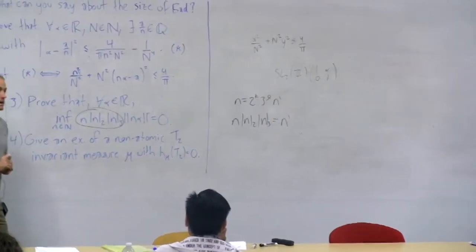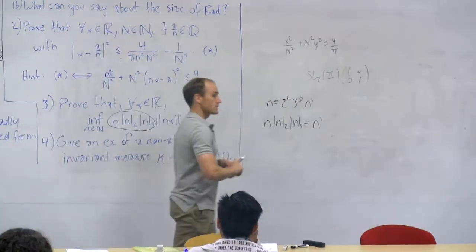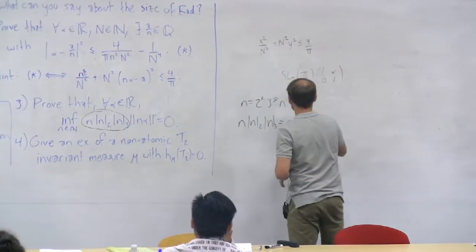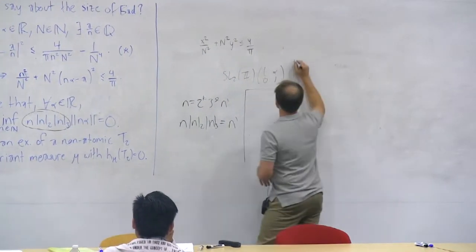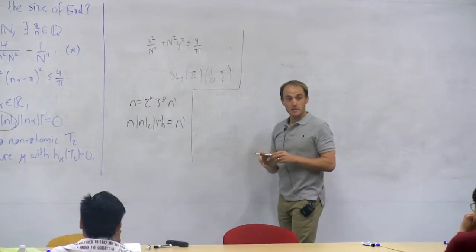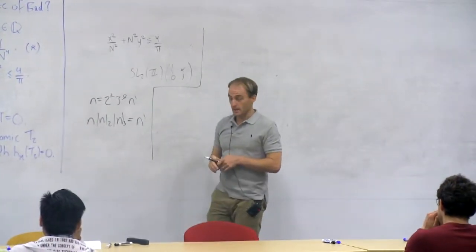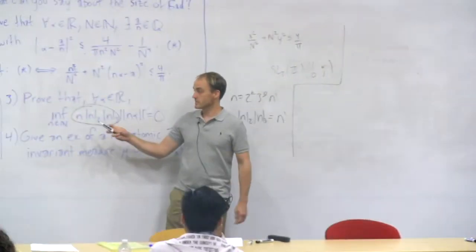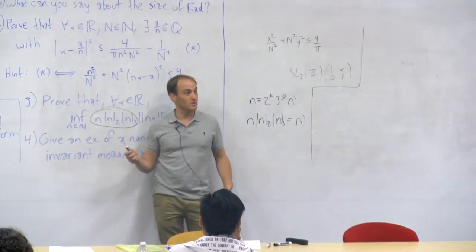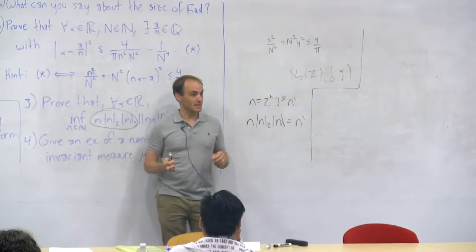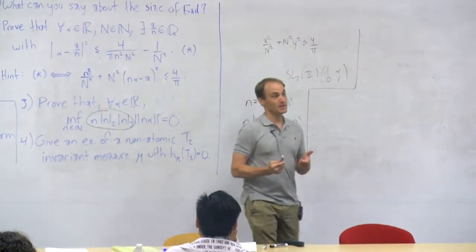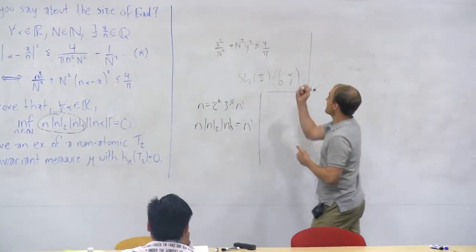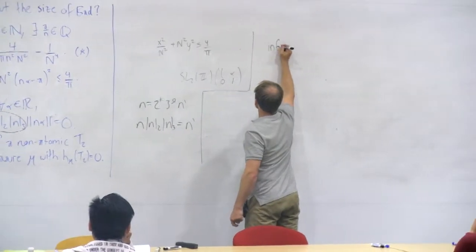But the reason why I put this one here is because I want to use the idea behind it to connect to something I'm going to talk about today. The idea is don't worry about looking at the collection of all natural numbers n. Just look at the natural numbers n which are a power of 2 times a power of 3. So just look at the multiplicative semigroup generated by 2 and 3. And so what do you get when you do that?